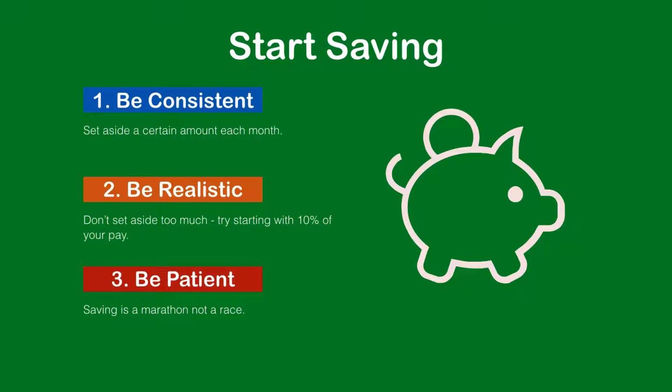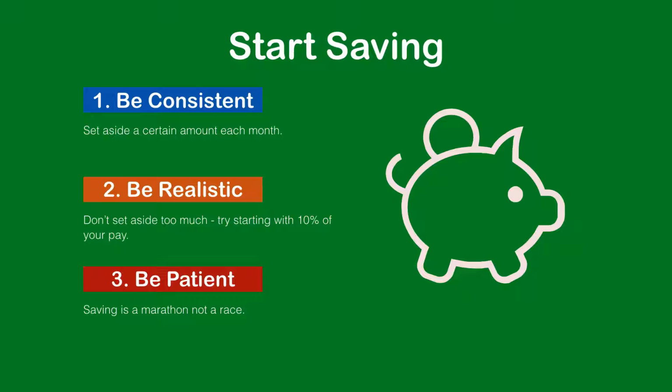You can save for items that are big or small, short-term, like a new smartphone, or long-term, a down payment for a house. While saving sounds easy, 25% of Canadians could not live 1 month off of their savings. But it really isn't that hard at all. You just need to build a habit. Don't worry about making yourself save a lot when you start out. Just make sure that you save consistently. If you plan to save each month, then be sure to stick to it, because if you skip even a couple of months, your savings habits will be broken and you may never go back.